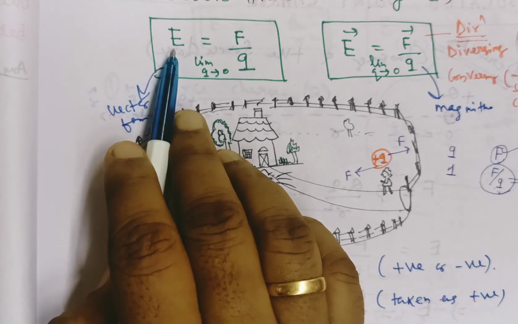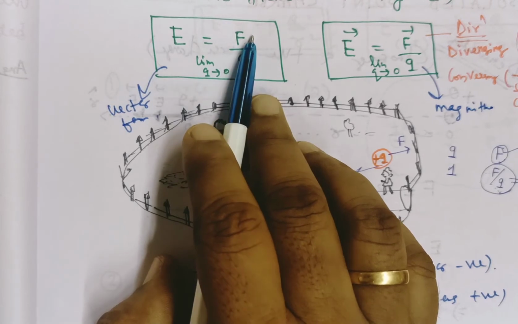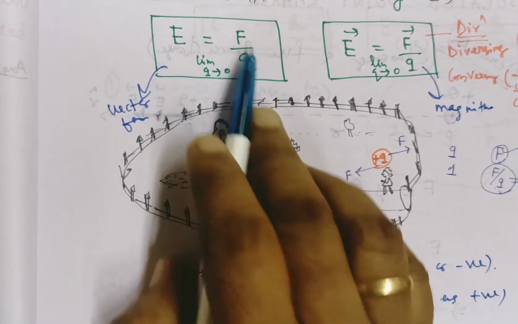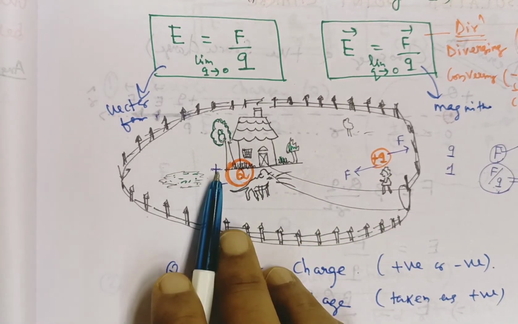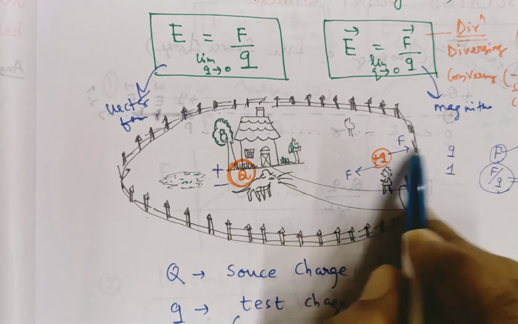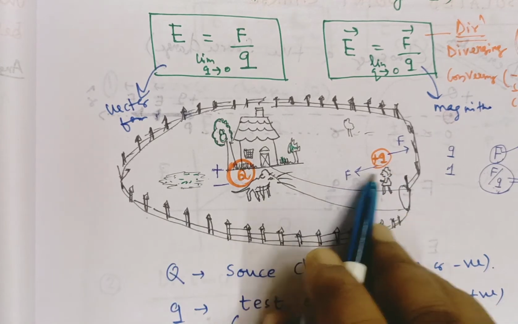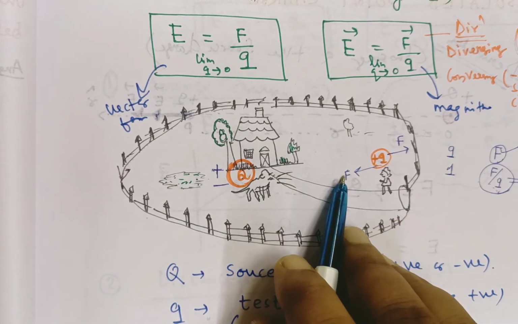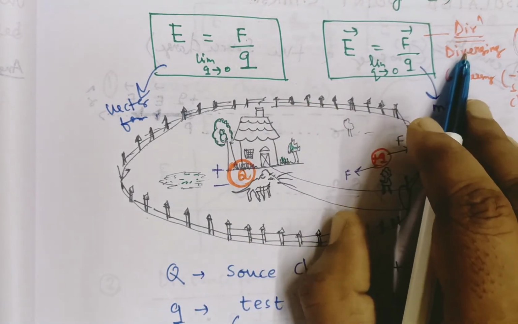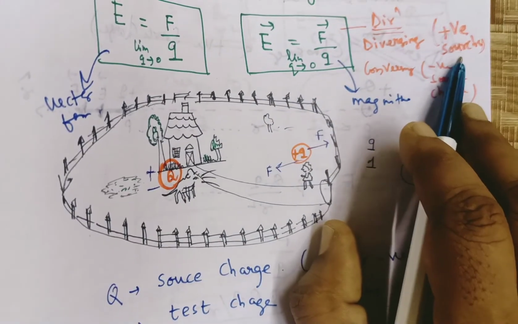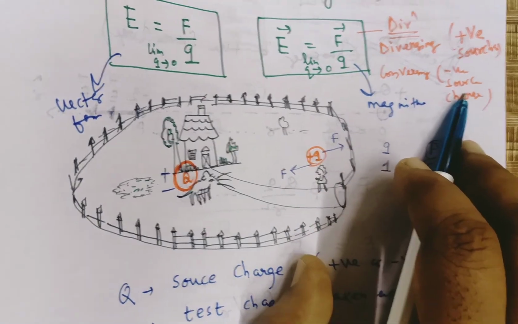The strength of the electric field intensity is defined as the amount of electrostatic force acting per unit test charge at a given point. Now you see, if you keep a positive source charge, the force is diverging outwards. If your source charge is negative, then you will attract. That means the force is converging. That means the electric field intensity is diverging in nature if the source charge is positive, and converging in nature when the source charge is negative.